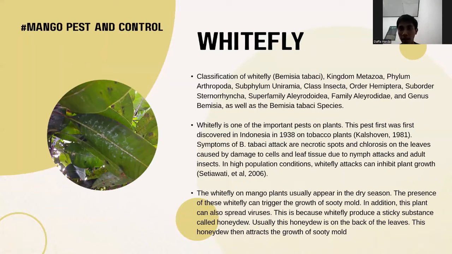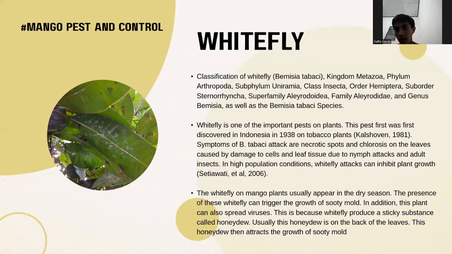The next mango pest is whitefly. Classification of whitefly, Bemisia tabaci: kingdom Metazoa, phylum Arthropoda, subphylum Uniramia, class Insecta, order Hemiptera, suborder Sternorrhyncha, superfamily Aleyrodoidea, family Aleyrodidae, and genus Bemisia, as well as the species Bemisia tabaci.